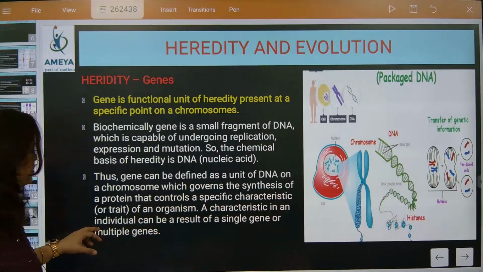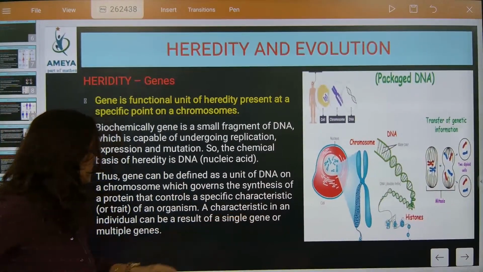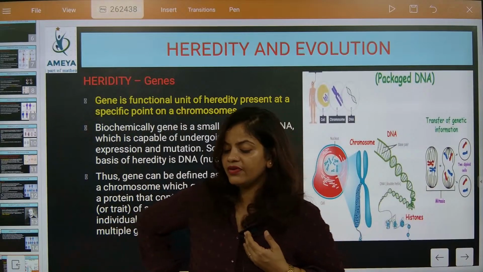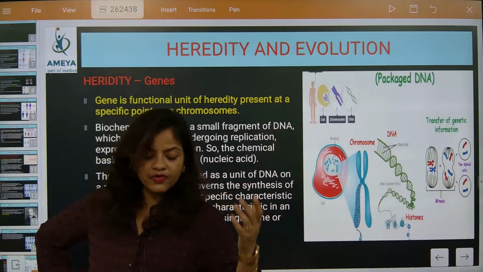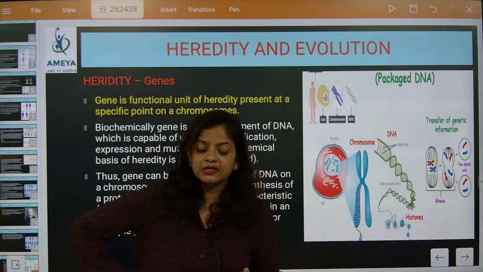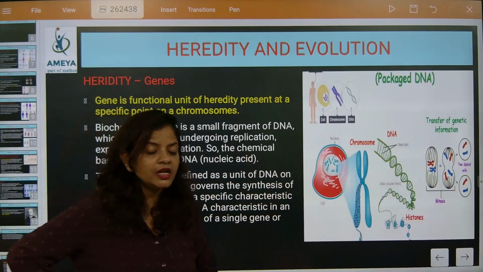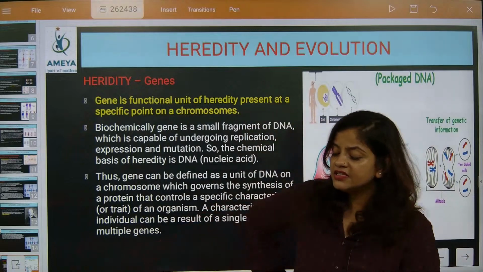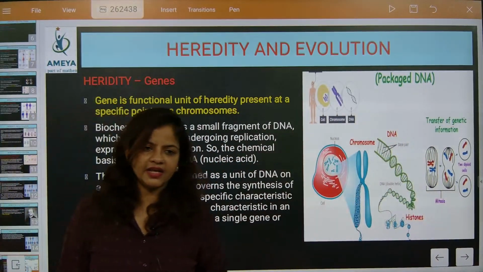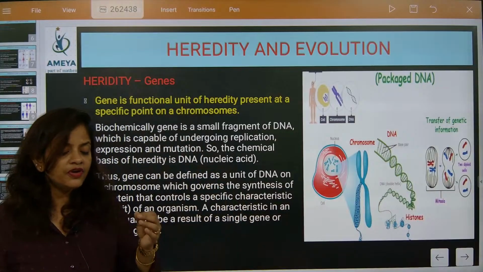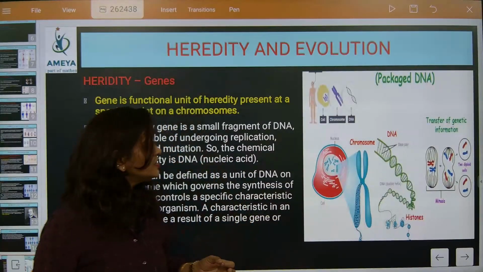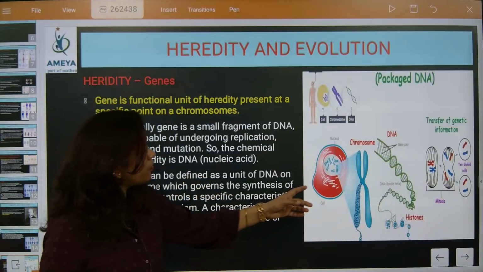Characteristics in an individual can be governed by a single gene or multiple genes. The character we have can be present because of one single gene or multiple genes. And the gene is present on chromosomes. What are chromosomes made up of? DNA. Understood? So what is the unit of DNA? Gene. One simple thing I want to teach you.